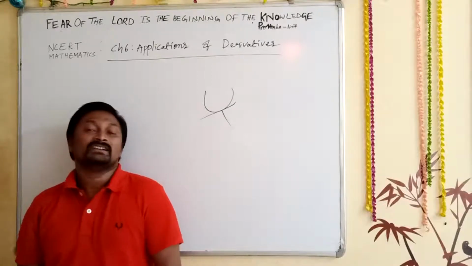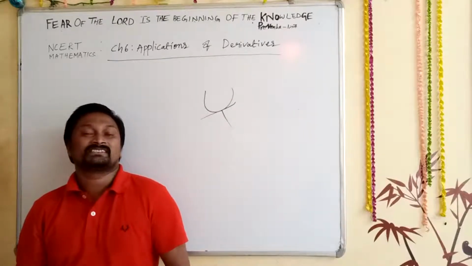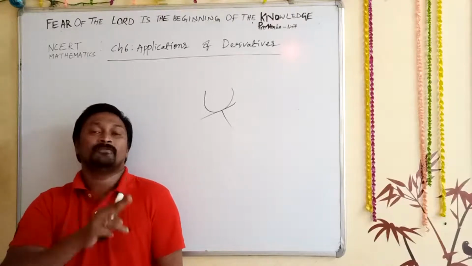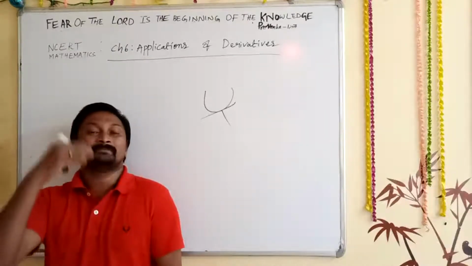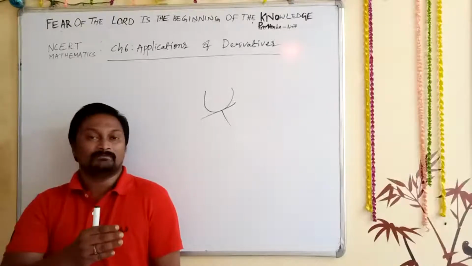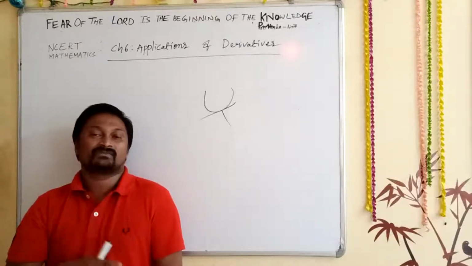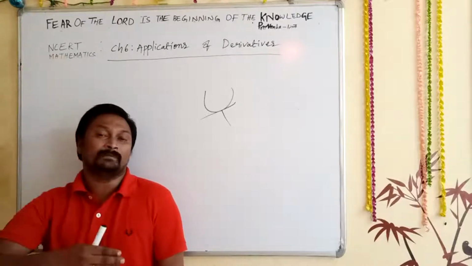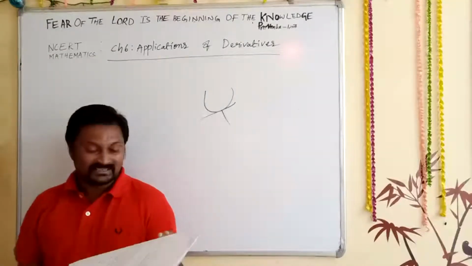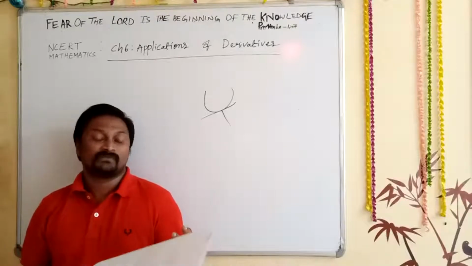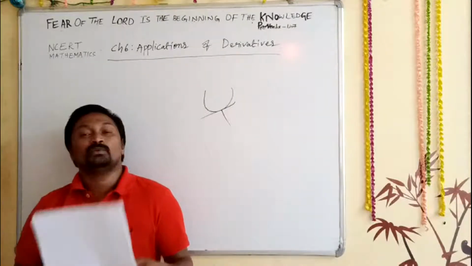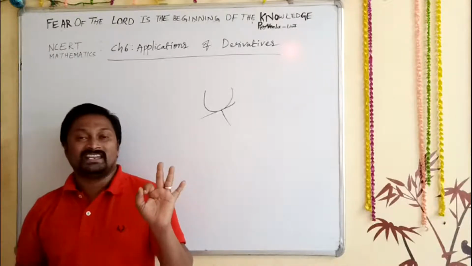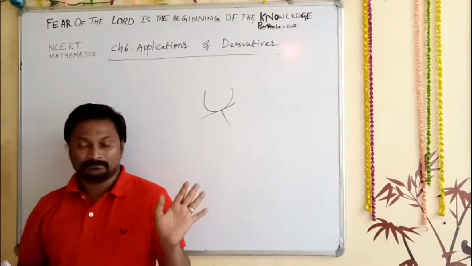Simply, how to find the maximum and minimum of a curve using derivatives. So minima and maxima of local points we can find using the derivatives. These three points we are going to cover in this chapter.